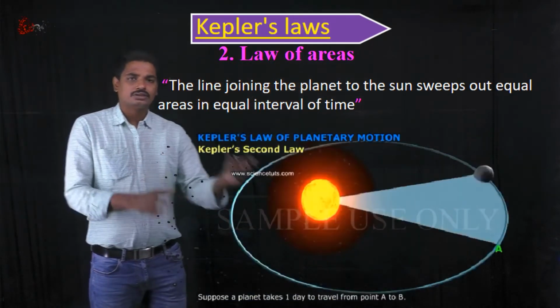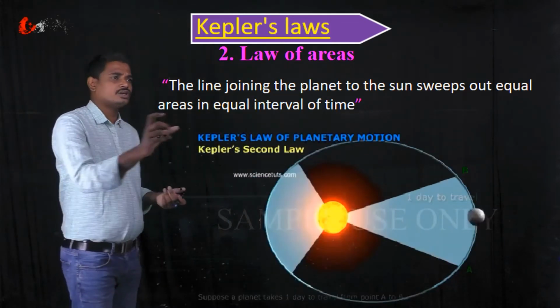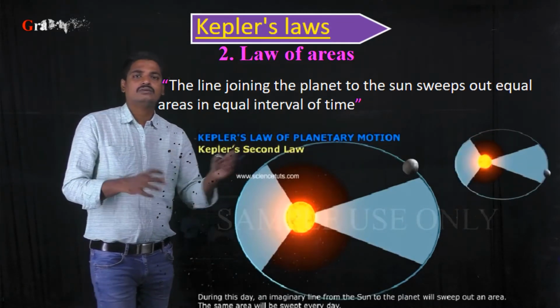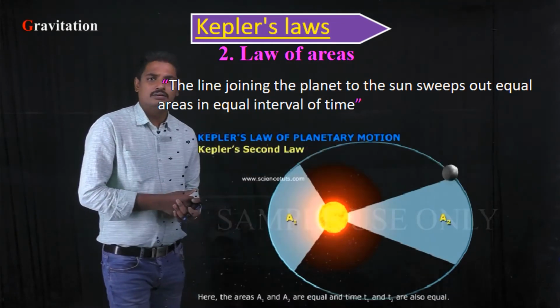That is the statement of Kepler's second law, the law of areas: the line joining the planet to the sun sweeps out equal areas in equal time intervals.